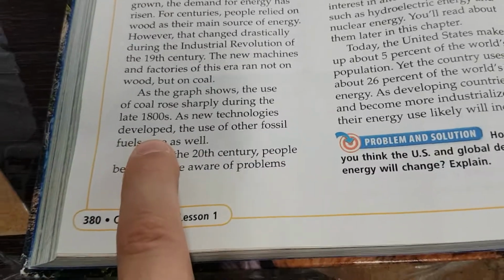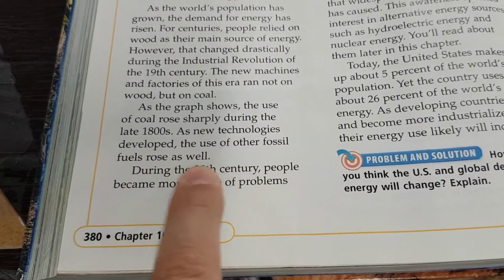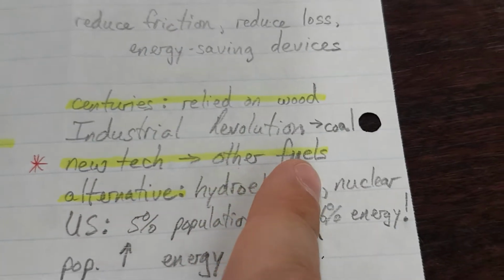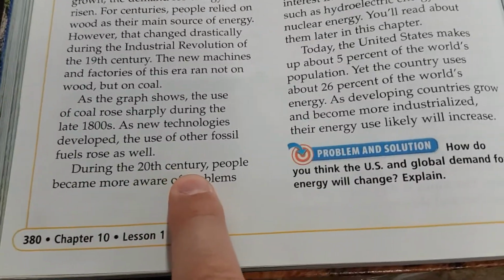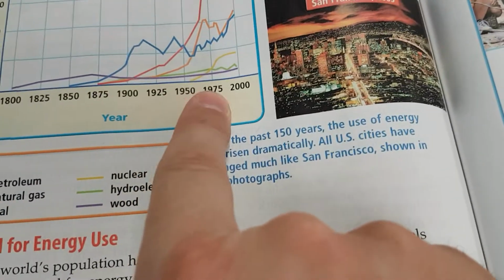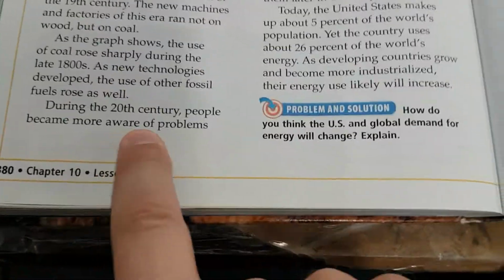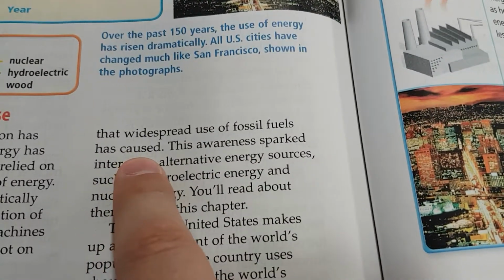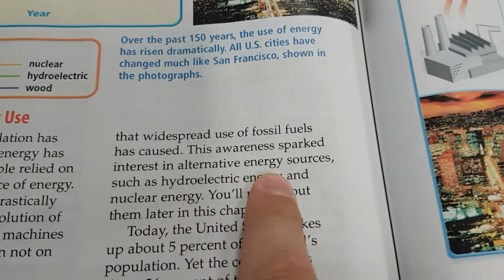As new technologies developed, the use of other fossil fuels rose as well. New tech led to other fuels. During the 20th century, that means the 1900s, people became more aware of problems that widespread use of fossil fuels has caused. This awareness sparked interest in alternative energy sources.